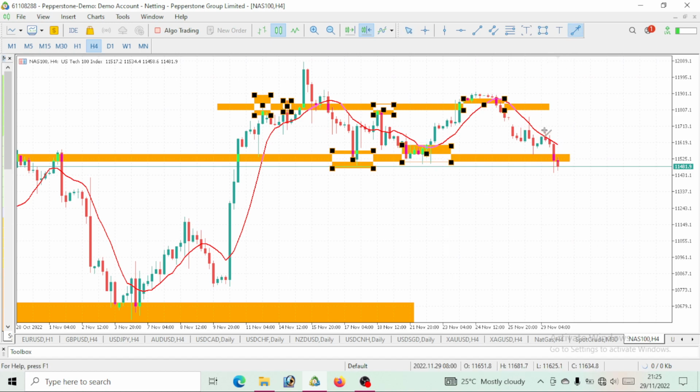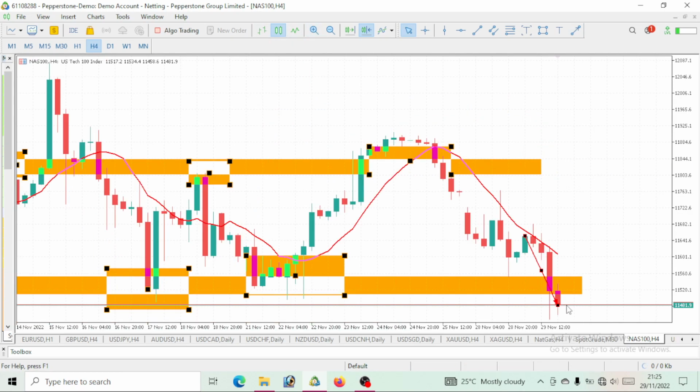We also talked about on the 29th that we would expect price to drop to this same support level. I know most of you should have been able to grab a lot. Guess what? Not only did price come to this support level, it actually broke below it. So this is an indication that this Nasdaq 100 wants to start giving us a bearish move. But this price will only reverse and go up if we have a bearish move on DXY.